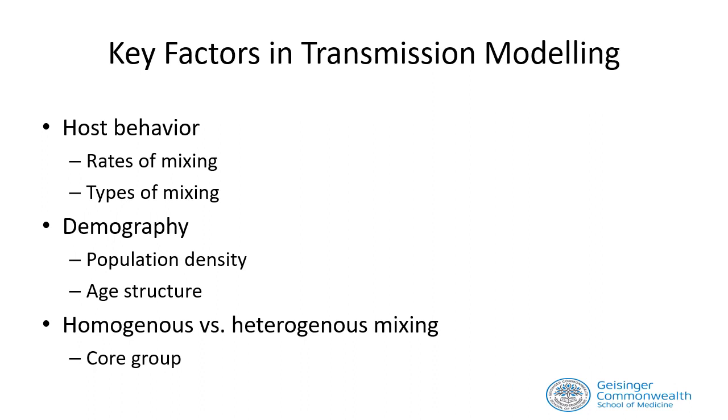Mixing is considered homogeneous if everybody has an equal chance of contacting everybody else and everybody has the same average experience. Mixing is considered heterogeneous if either a person is more likely to contact others with certain characteristics, for example, age or occupation, or if some individuals have higher contact rates than others. Heterogeneity in contact patterns and contact rates is particularly important as some people are both more likely to be infected and more likely to infect. This group is termed a core group.